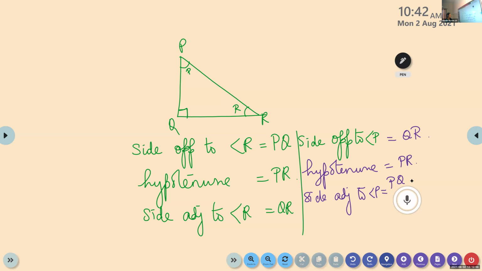So whenever we are given a right angle triangle, with respect to the acute angles, we can find out which is the opposite side, which is the adjacent side, and which one is the hypotenuse.